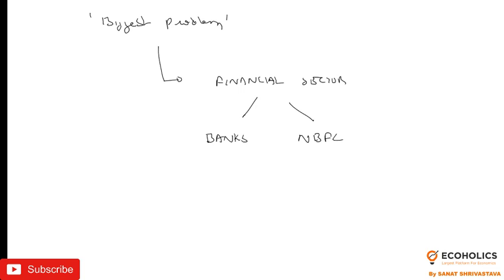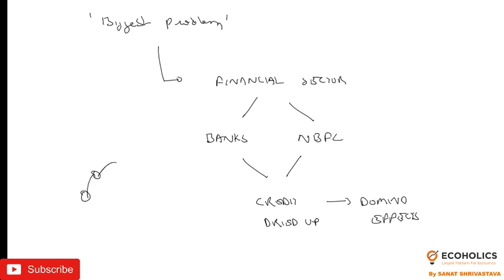They are in trouble, and because of these two reasons, the credit in the economy has dried up, especially in the key sectors of the economy, which led to the domino effect. What is the domino effect? The domino effect means the ripple effect, the effect from one to another, then to another two, then to another two. That is what we call the domino effect in the economy, and that is related to economic activity.